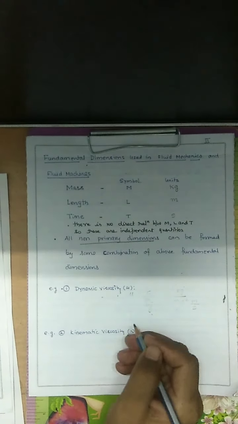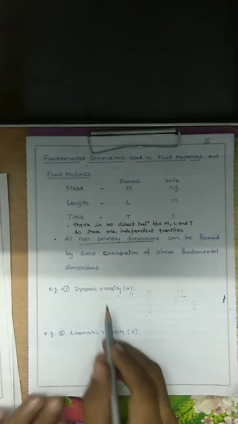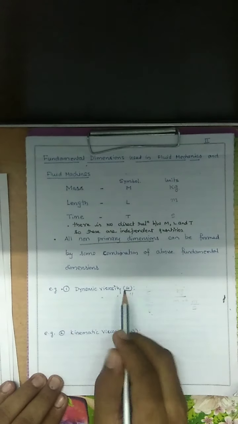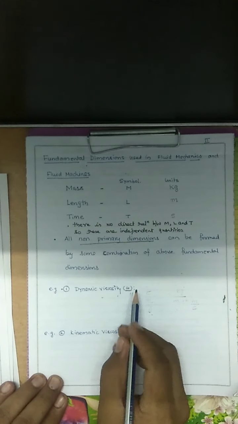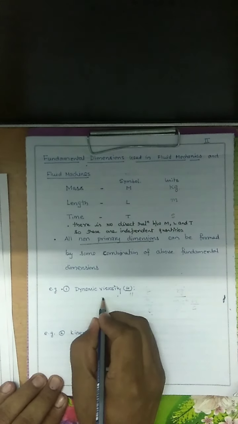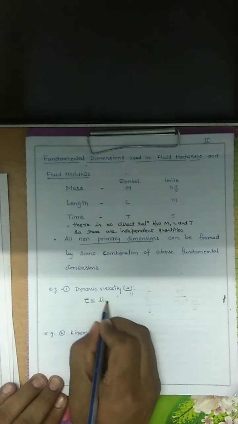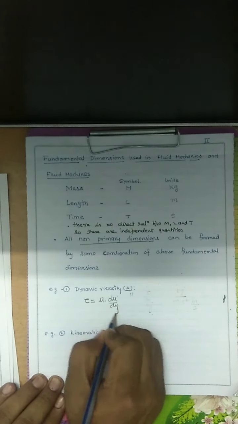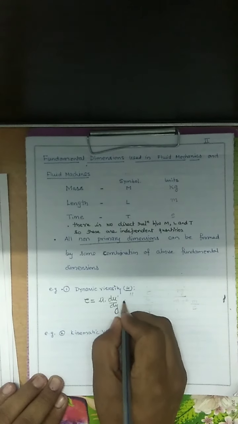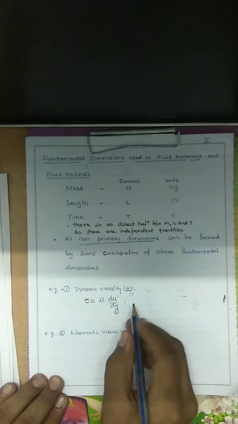Now we want to find the dimension of dynamic viscosity. So we noted tau equals mu du upon dy. Tau has the same dimension, or same unit, as pressure.